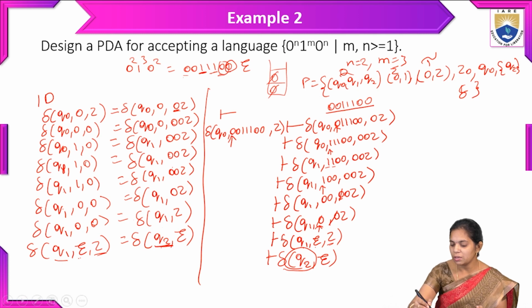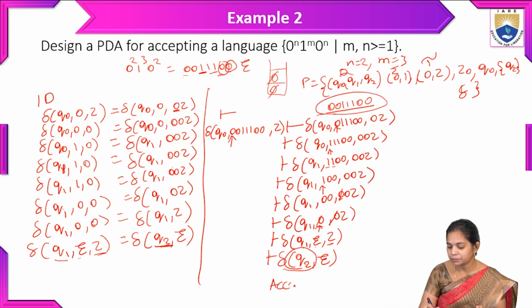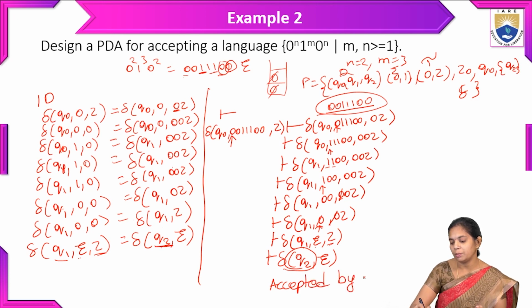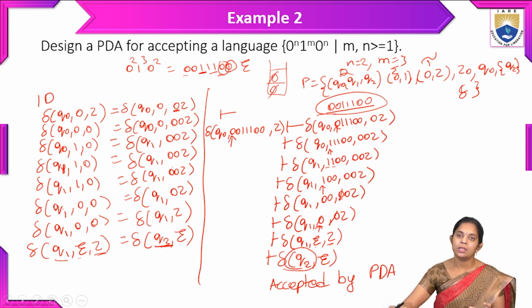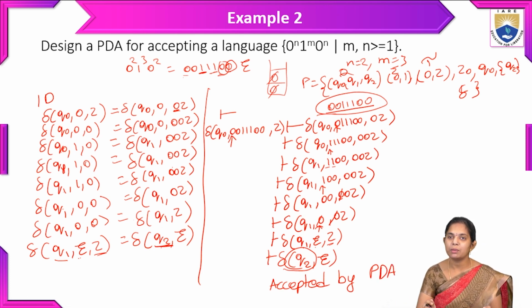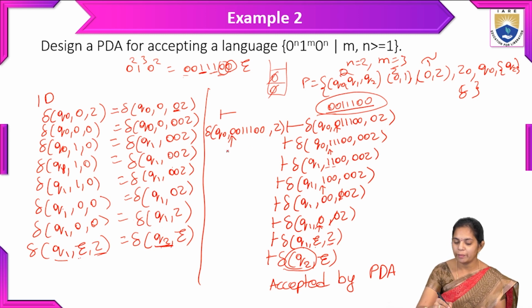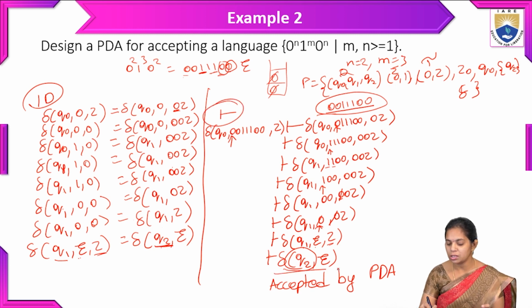So the given input string is accepted by this pushdown automata, this PDA. So the language is accepted by the pushdown automata. By seeing these instantaneous descriptions and turnstile notation, finally it is reaching the Q2 state, that is a final state representation. So with this we finished the pushdown automata.